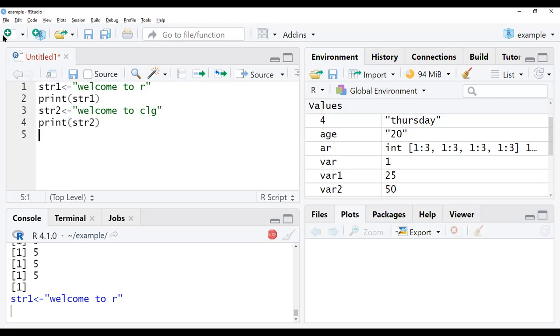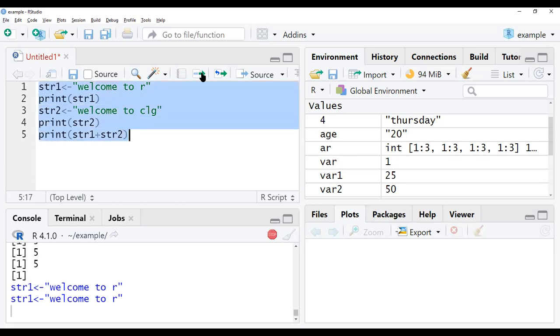Next, print string 1 plus string 2. So this is my data. Let us check with this example. Run this. So we are getting string 1, welcome to R, whereas string 2, print string 2.